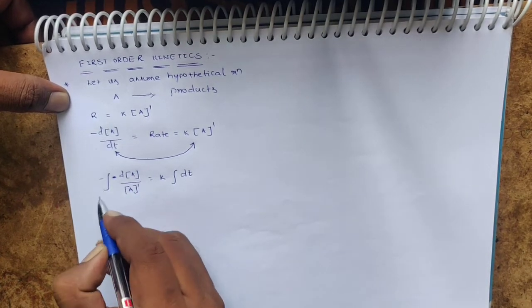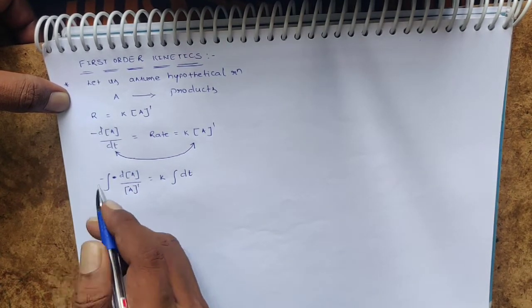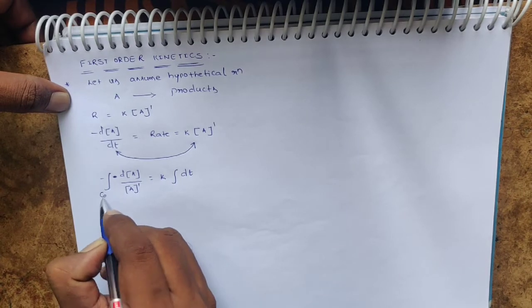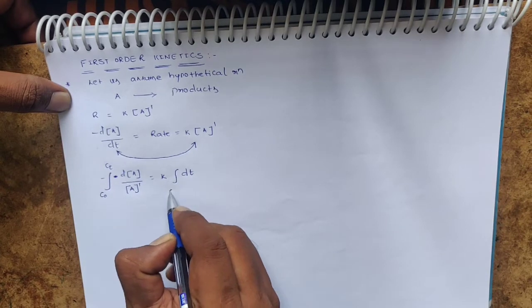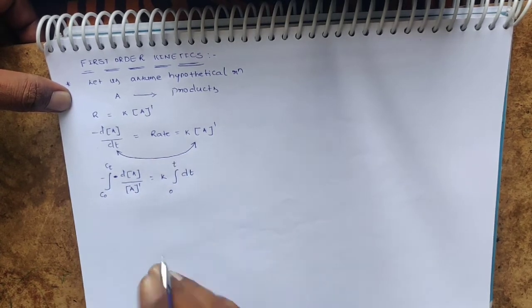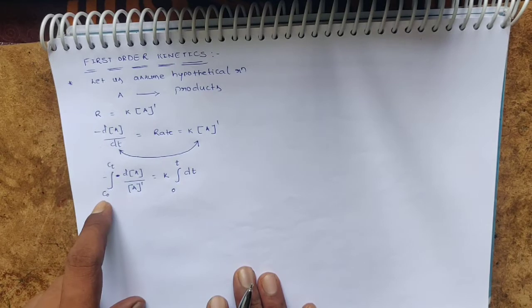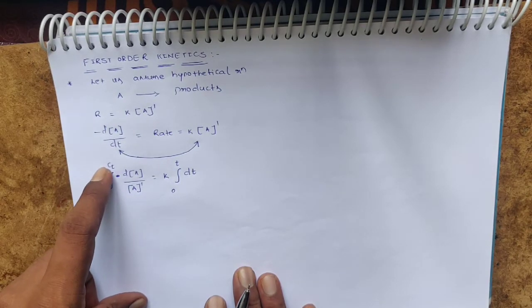Here the concentration limits are C0 to Ct. The time limits are 0 to T. C0 represents initial concentration, Ct represents concentration after time period T.